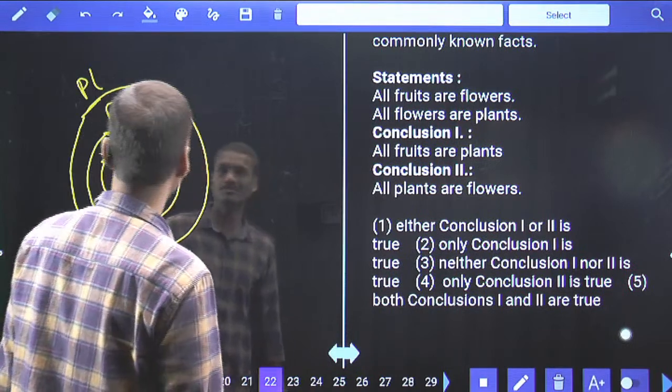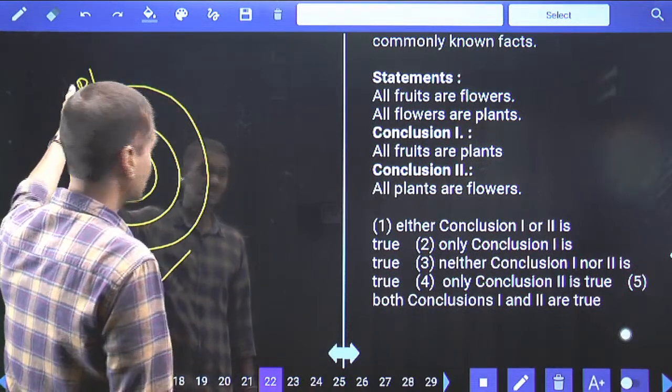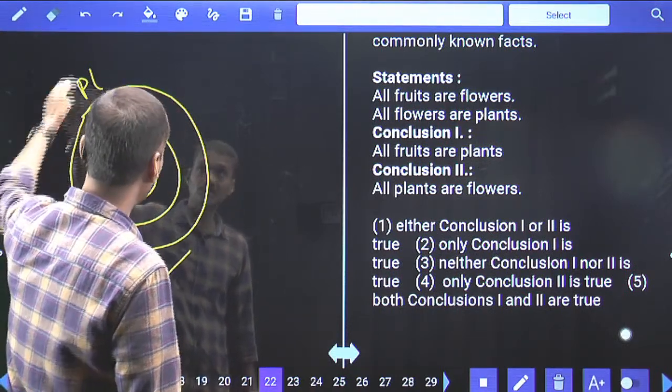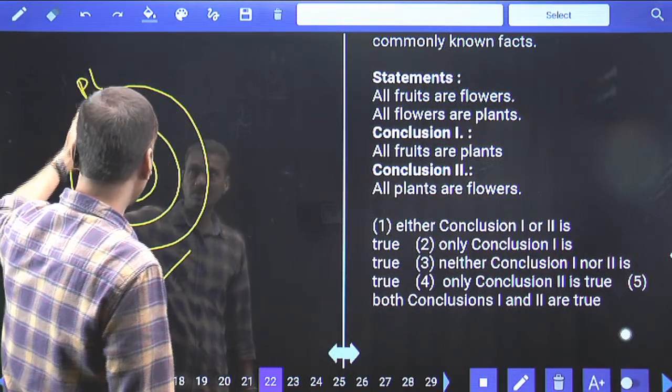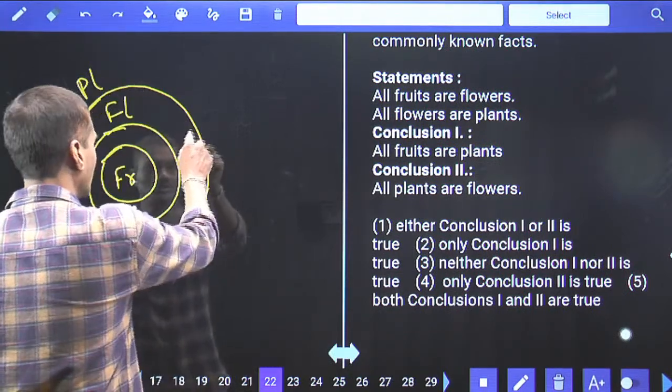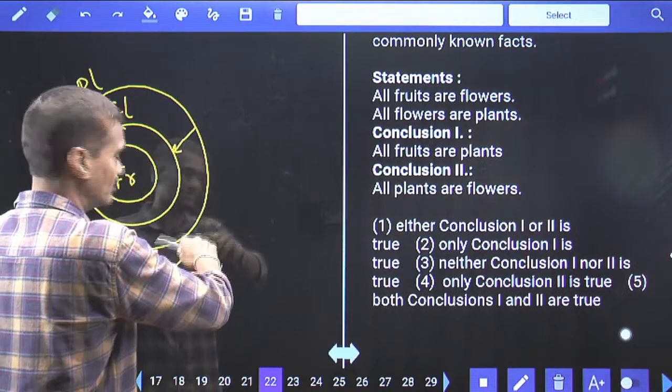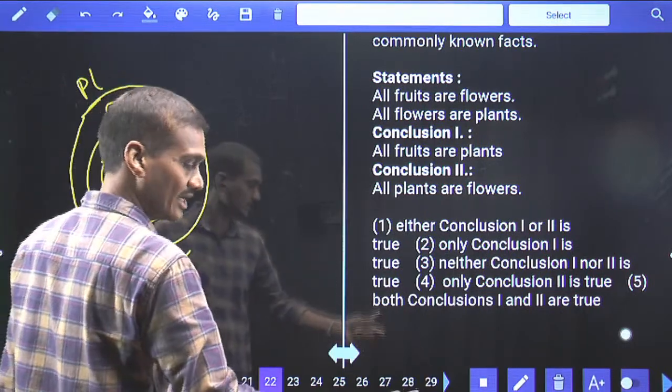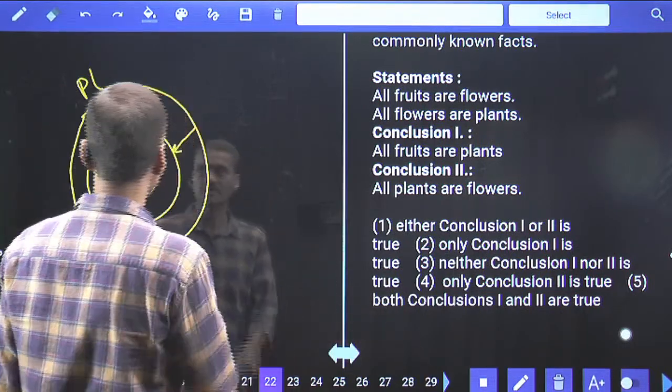And second, all plants are flowers. All plants are flowers is false because all flowers are plants. Only some plants are flowers. If you are moving from outermost to innermost, some will be true. Inner to outer, all as well as some will also be true. Hence, what is your answer here?